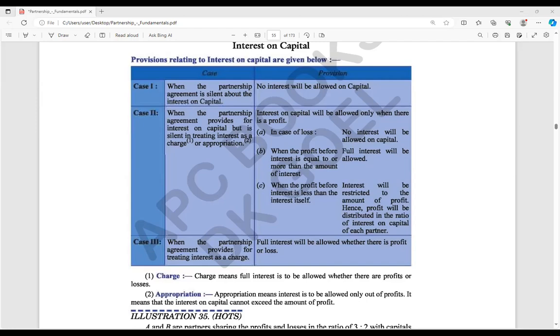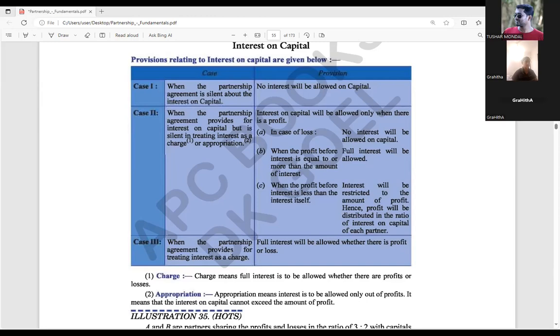If the partnership deed agreed on that and strictly told about treating interest as a charge, that should be compulsory. Only at that time, even though there is a loss, we must give the full interest on capital.